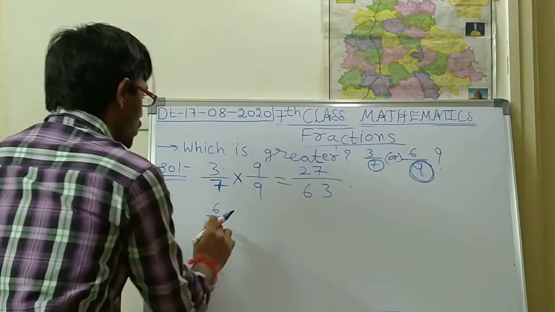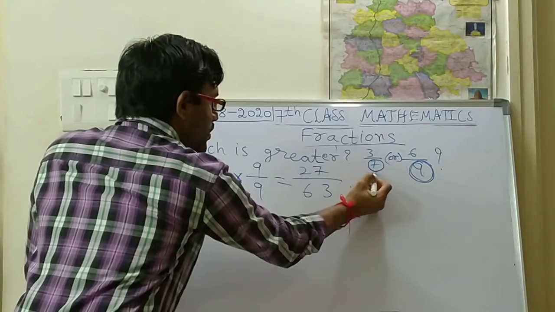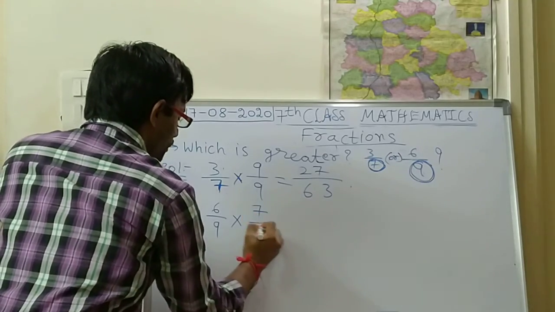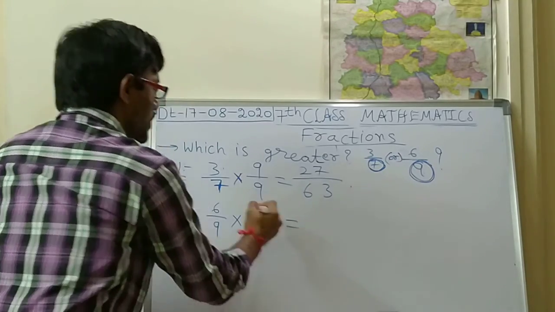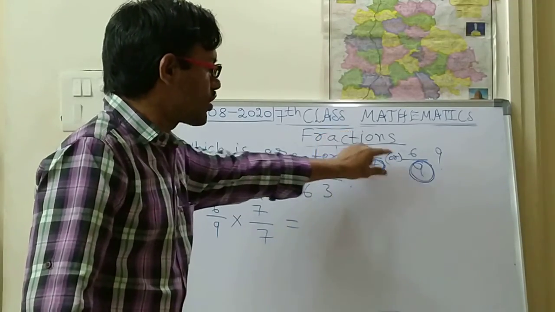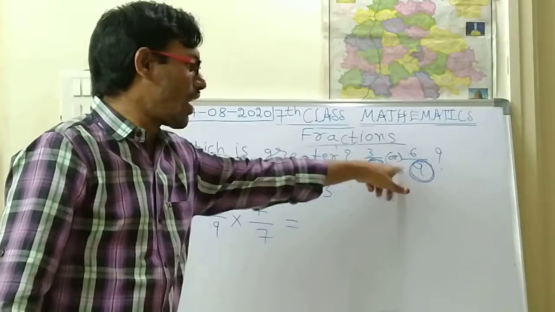Next one is 6 by 9. This 6 by 9, you should multiply with the first denominator. What is the first denominator? 7 by 7. For the first fraction, you should multiply with the second denominator on both sides, numerator and denominator.